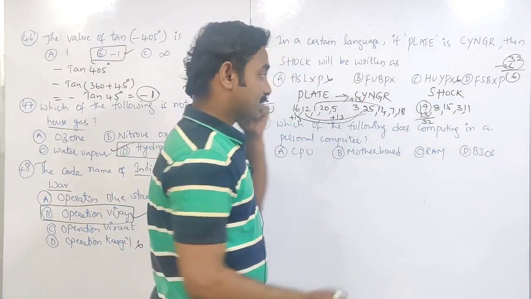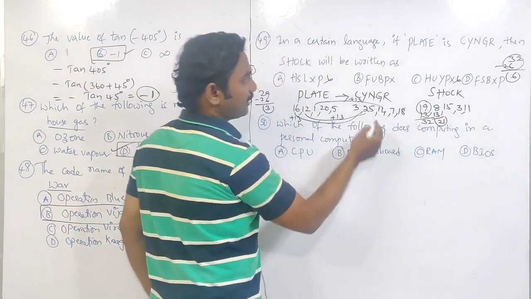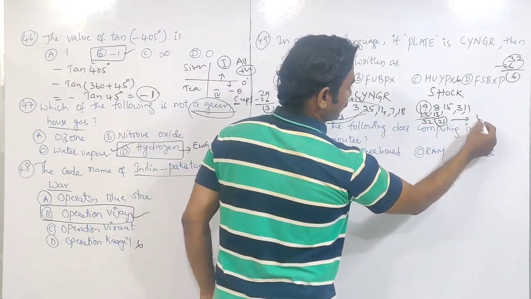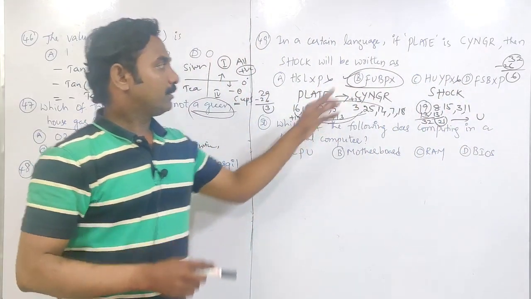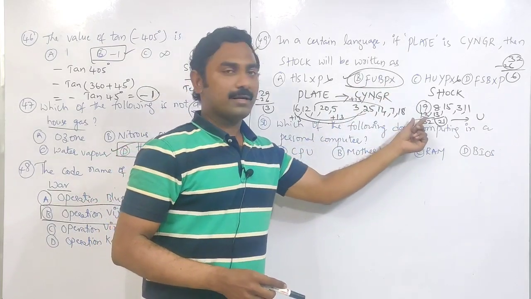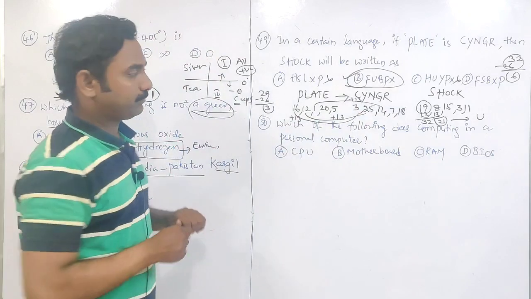Now see the second one. The second letter here is 8. 8 plus 13 is 21. The 21st letter is U. So the second option is the right answer: F, U, P, P, X. Because adding plus 13 each time, we get this code for SHOCK.